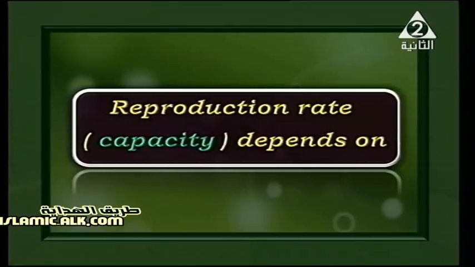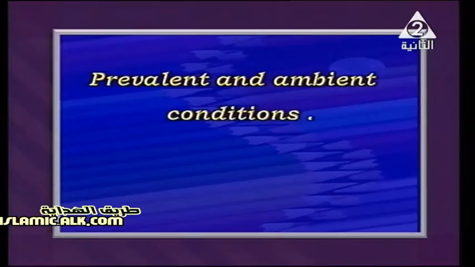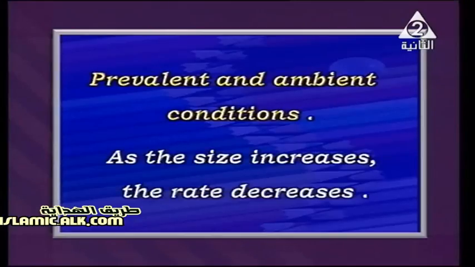The first one is adapting to prevalent and ambient conditions, the different environmental or even harsh environmental conditions. And what else? Also, as the size of the living organism increases, the rate decreases.